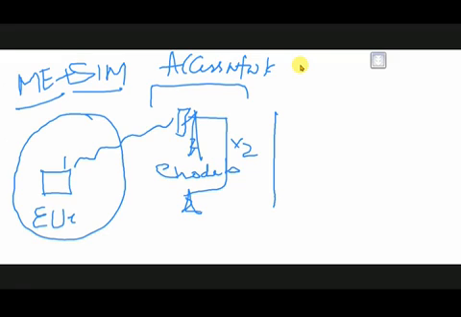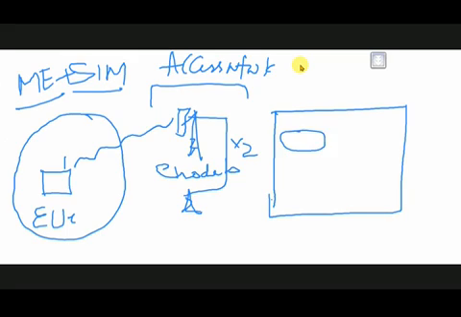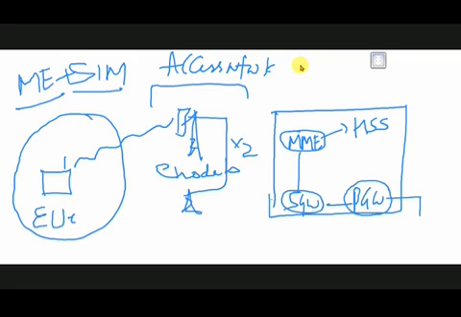So in the core network you get MME, HSS, SGW, PGW, IMS, PCRF. So this is the way, one gets connected to this and one gets connected to this. So this we say as the core network.